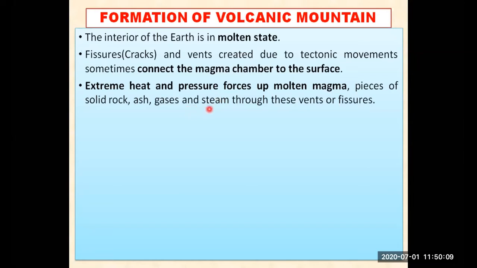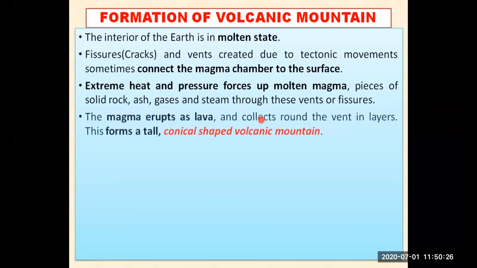And pieces of solid rock, ash, gases, steam, through these vents or fissures used to come out. So not only the magma is coming out, this ash, even different types of gases and steam are also used to come out on the surface of the earth because of this heat and pressure. So the magma erupts as lava.